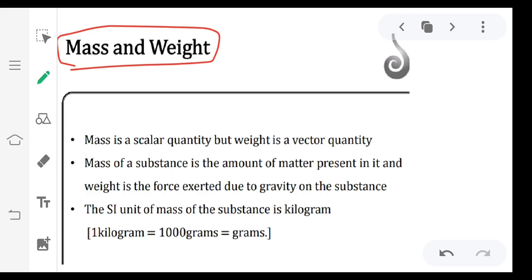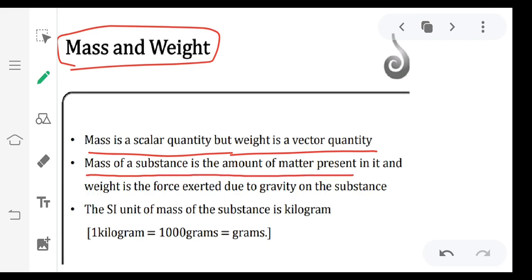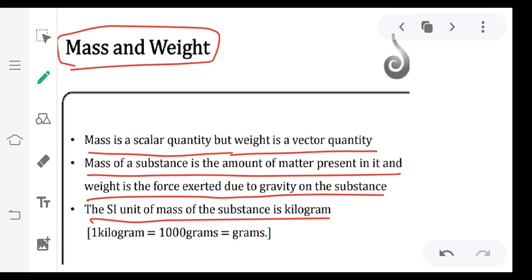So we can say mass is a scalar quantity, but weight is a vector quantity. Mass of a substance is the amount of matter present in it, and weight is the force exerted due to gravity on the substance. The SI unit of mass of the substance is kilogram. 1 kilogram is equal to how many grams? 1000 grams.